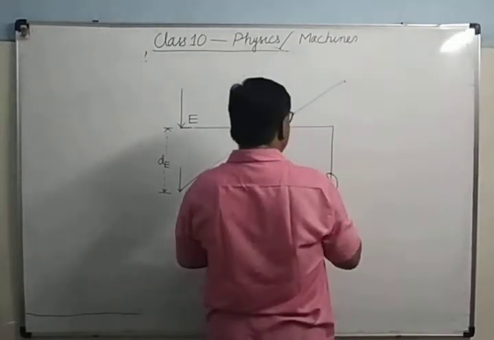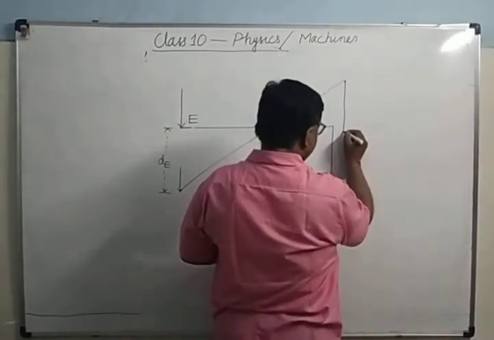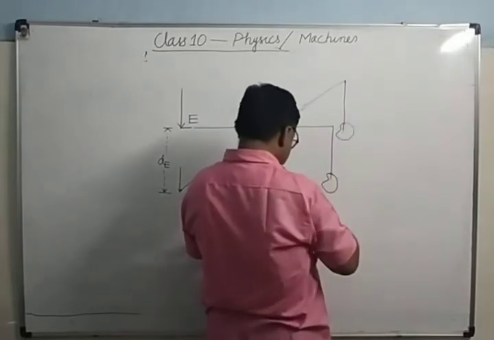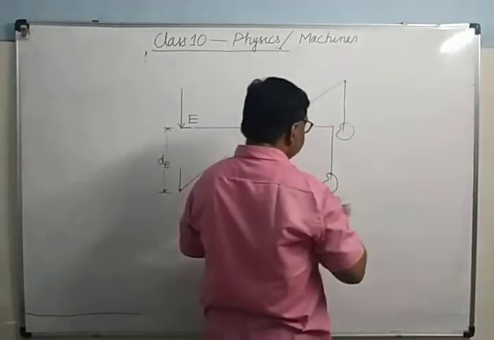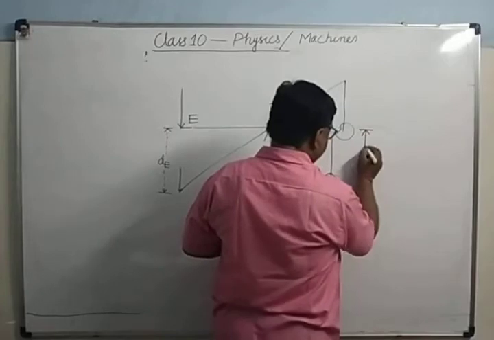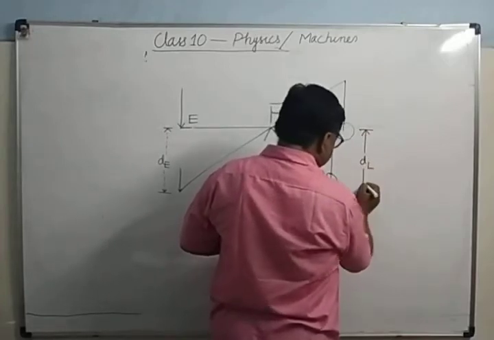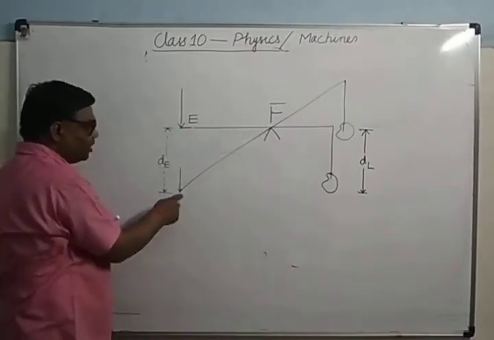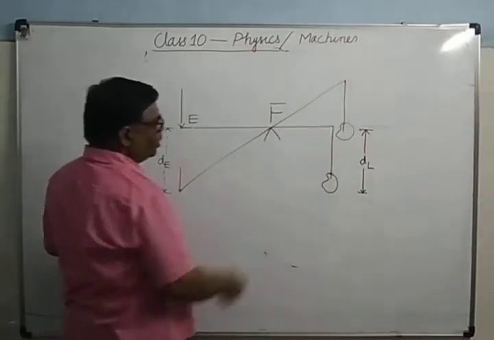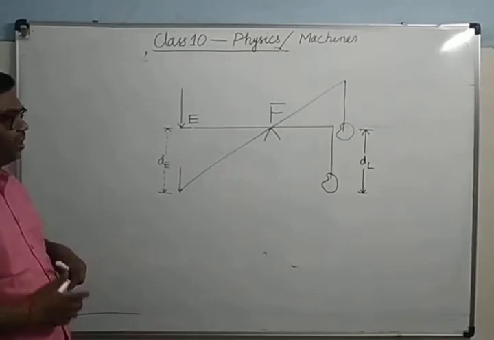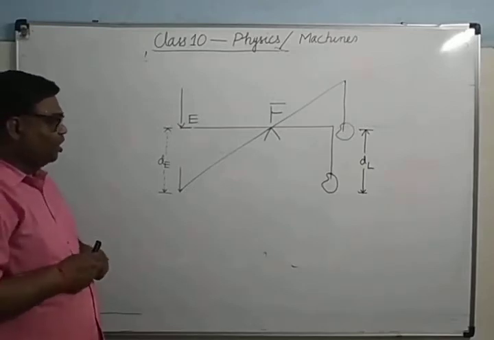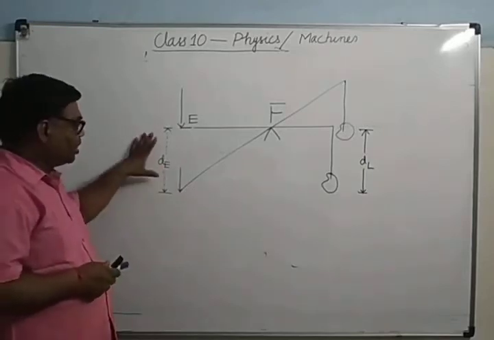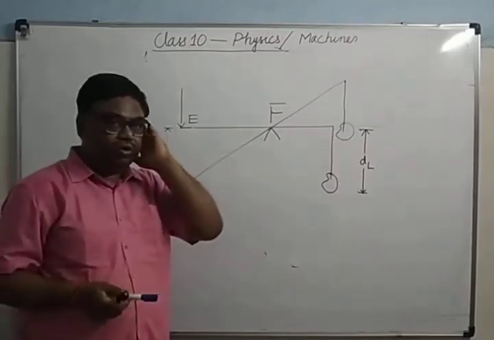In the same time, load moves by this much distance. It had moved by this much distance. That means in the time that effort moved from here to here, load has moved from here to here. These two distances need not be equal. It is not necessary that dE will be equal to dL.